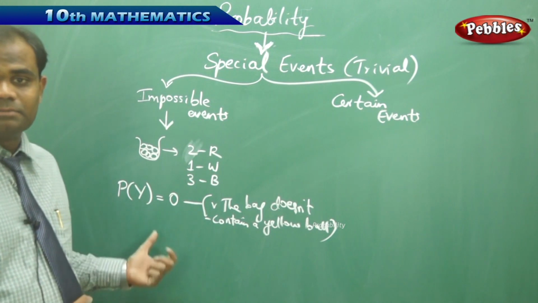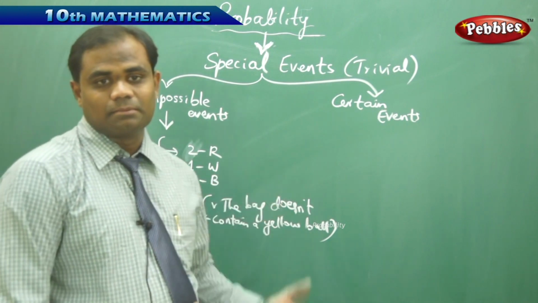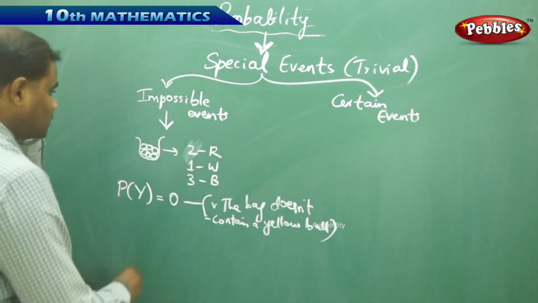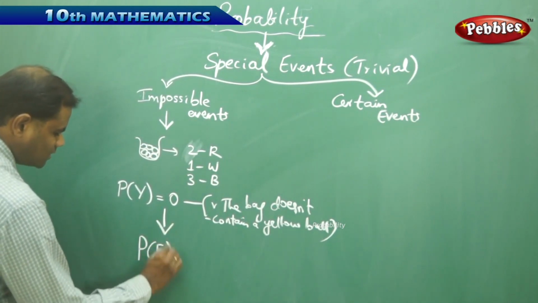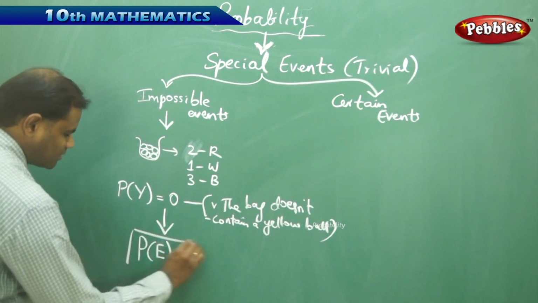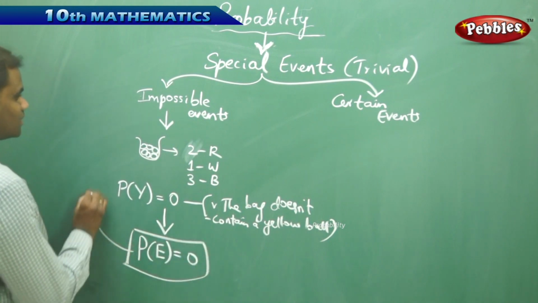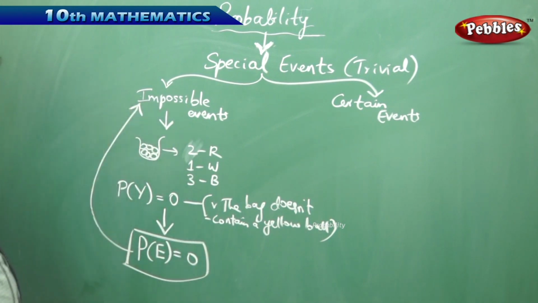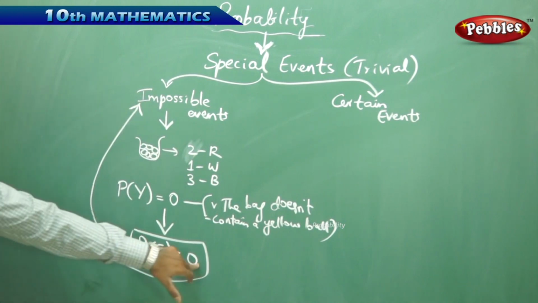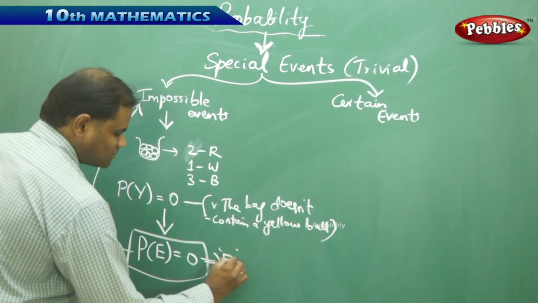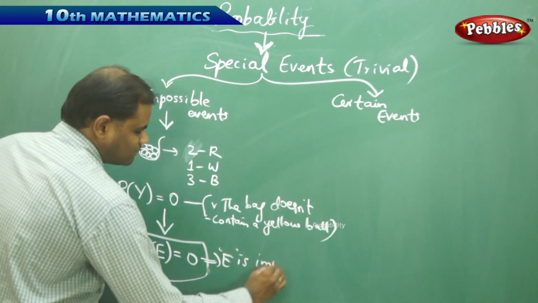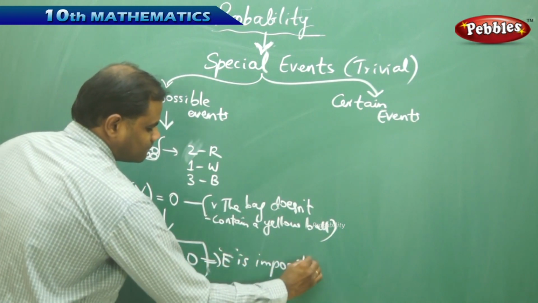Picking a yellow ball is one such case in this example problem. Therefore, for impossible events, P of E is 0, and then we say the event E is an impossible event.